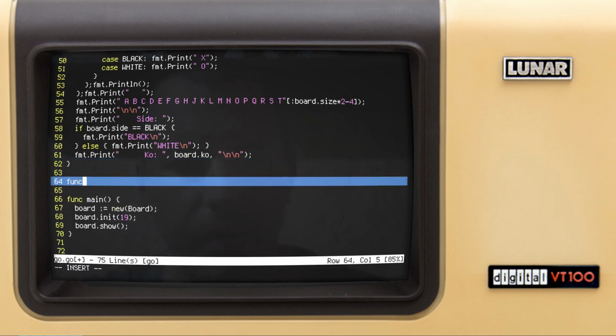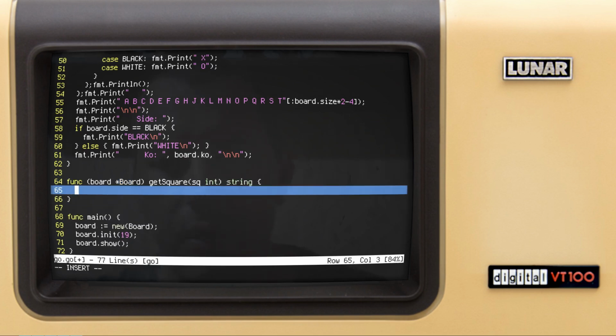So I want to create a function, and again this would be encapsulated within the board structure, so it would be related to the board structure group. We'll call it get square, and it would be taking a square, an integer parameter of the square index, and this would return the type of string.